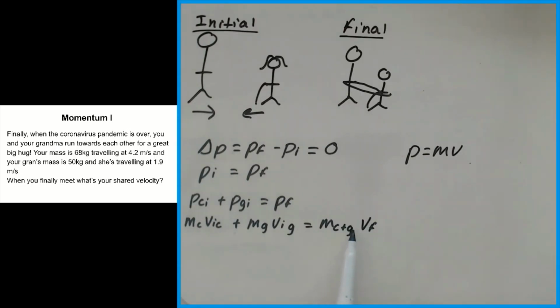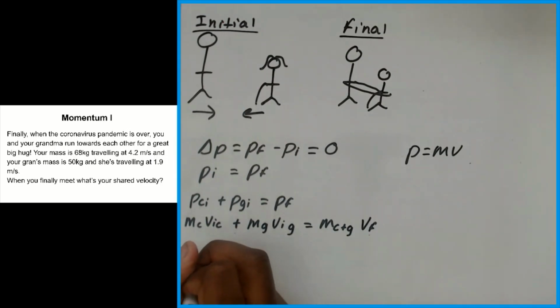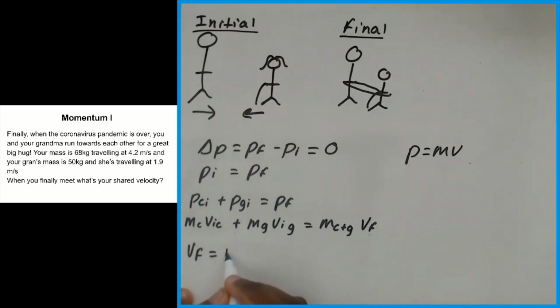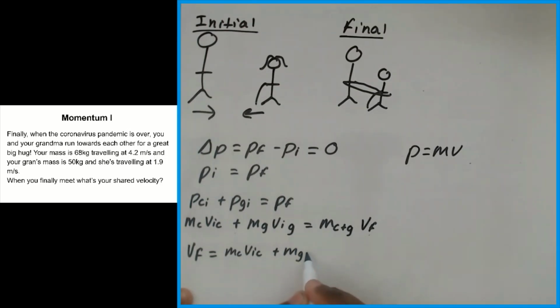All we need to do is just divide this value over to this side, and we would be able to find our final velocity. So you get VF is equal to, so that's what you get there.